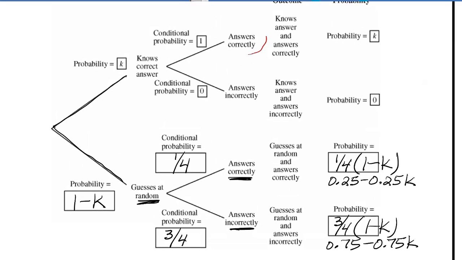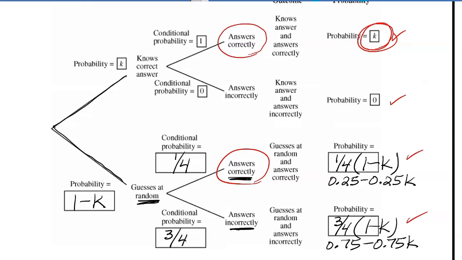That would be these people correctly answer and these people correctly answer. As you may remember, if you add all these probabilities on a tree diagram, you would get 100%. Those are all the possible outcomes. So when you add them, you get everybody, 100%. But we want this probability. Those are people who actually know and got it right. And we want this probability. We could also use this one. That's the people who guessed and happened to get it right.